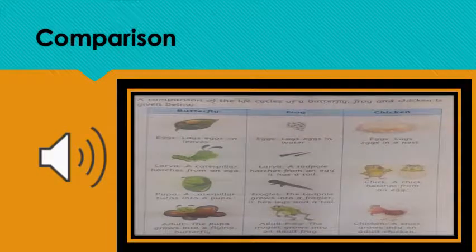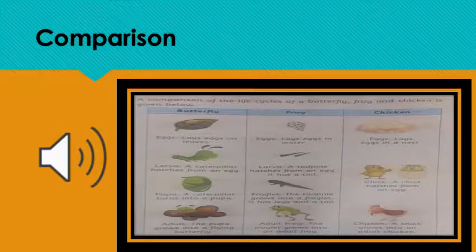Comparison. A comparison of the life cycles of a butterfly, frog, and chicken is given below. We have 3 points to compare among these butterfly, frog, and chicken. First point is where these animals lay eggs. Butterfly lays eggs on leaves, frog lays eggs in water, and the hen lays eggs in a nest.